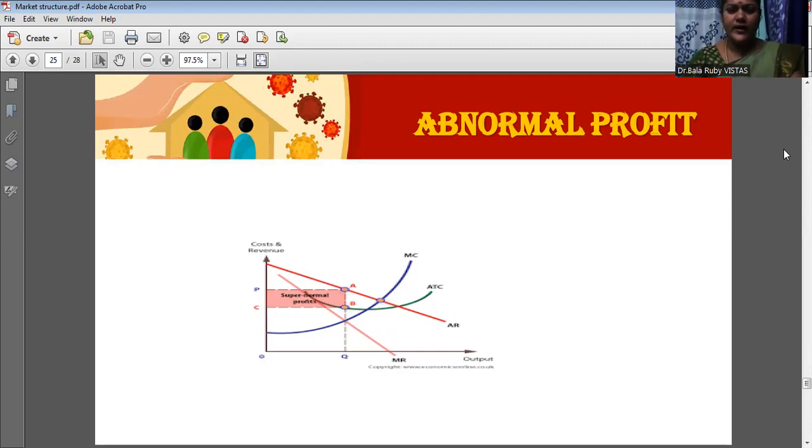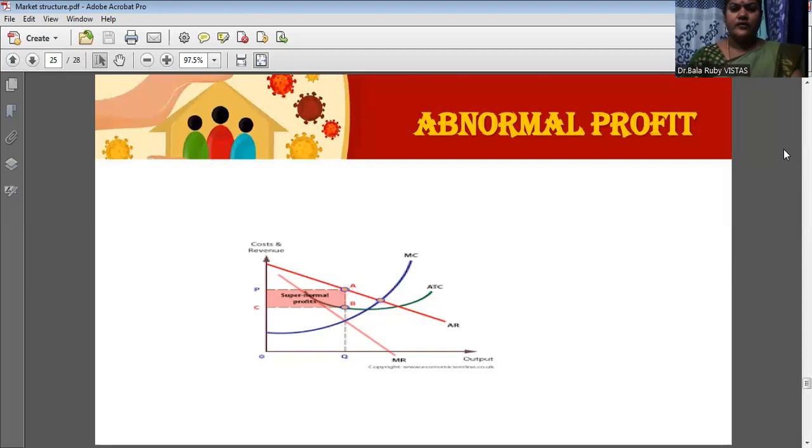After that, you draw the average cost curve. The average cost curve is a U-shaped cost curve. When you draw this average cost curve, it should be lower than the average revenue curve, because when revenue is higher and cost is lower, only then can a firm get profit.